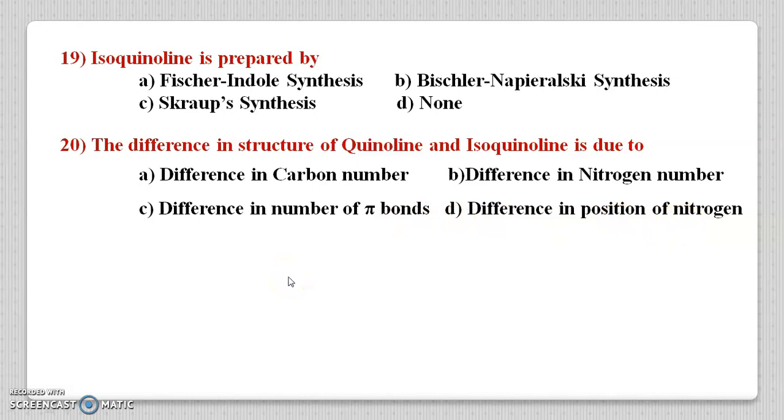We have to know the structures of quinoline and isoquinoline. In quinoline and isoquinoline, the carbon numbers are the same, nitrogen numbers are also the same, and the number of pi bonds are also the same, but there is only a position change. That is, in quinoline the nitrogen atom is present at position one, and in isoquinoline the nitrogen atom is present at position two. So difference in position of nitrogen is the correct option, that is option D for question number 20. So this is overall about the 20 MCQs of this part two video.